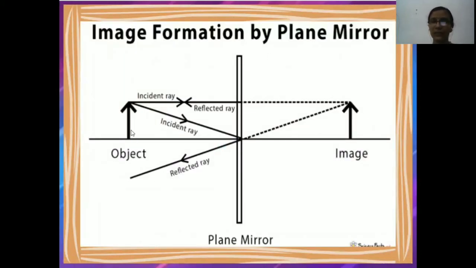As you can see here, we have the object, and this is the incident ray, and this is the plane mirror. So what happens with the reflected ray and the incident ray? What are they forming? They are forming the image. Okay, so this is the image formed by the plane mirror.